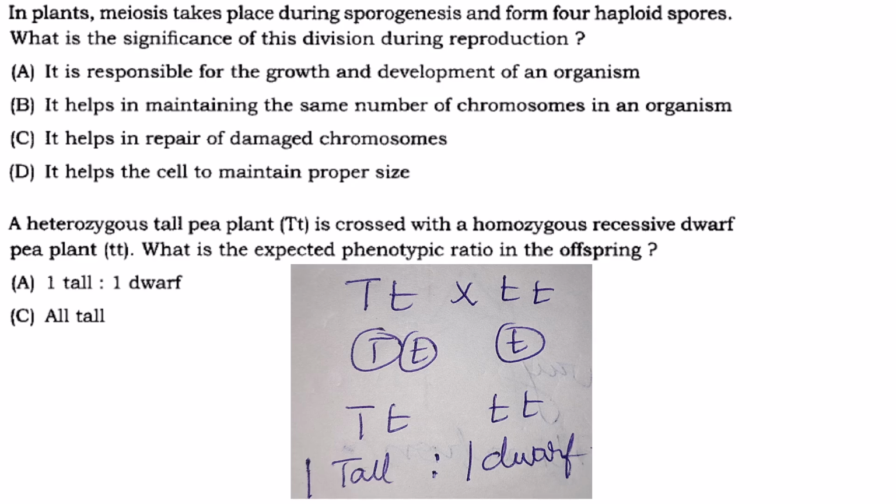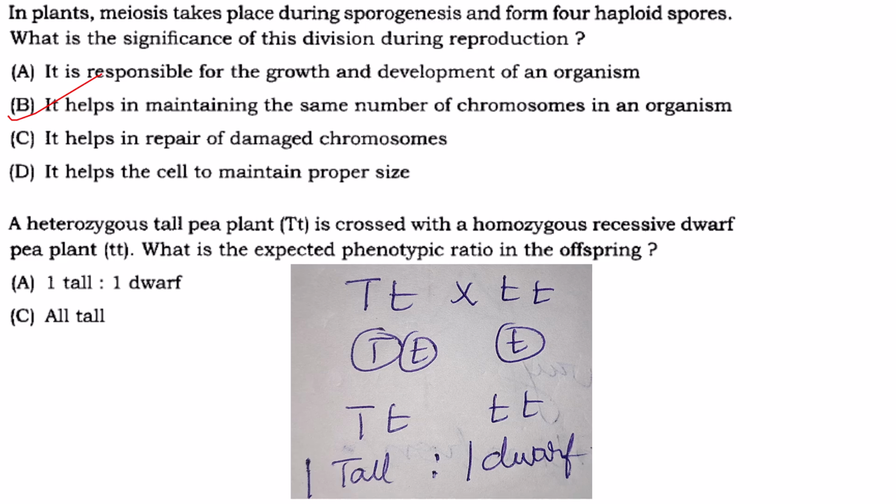Then in plants, meiosis takes place during sporogenesis and forms 4 haploid spores. What is the significance of this division during reproduction? In general, they have asked what is the significance of meiosis. It will maintain the same number of chromosomes in the organism. Is it responsible for growth and development? No. It helps maintain the same number of chromosomes. Yes, that is correct.